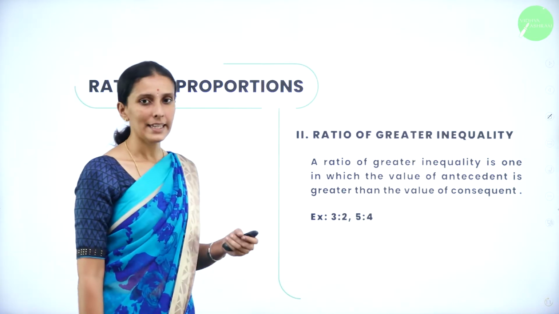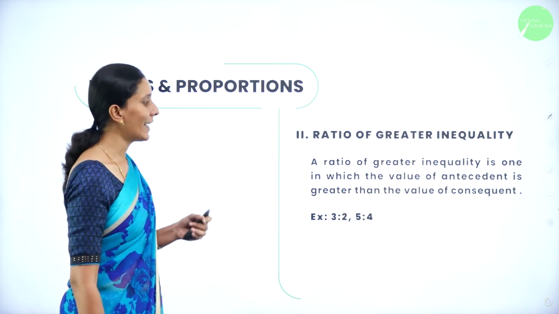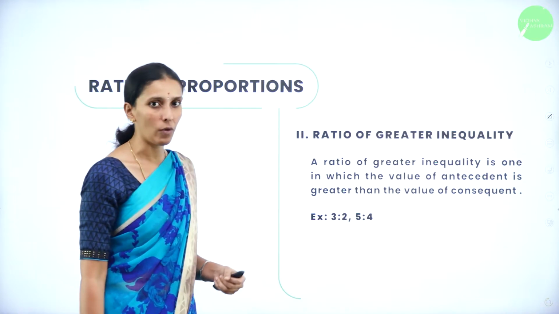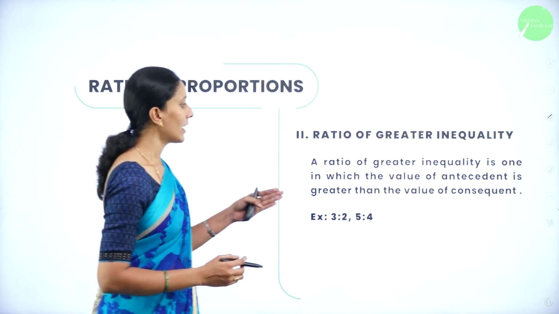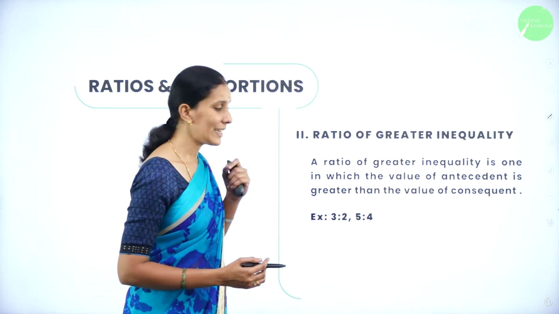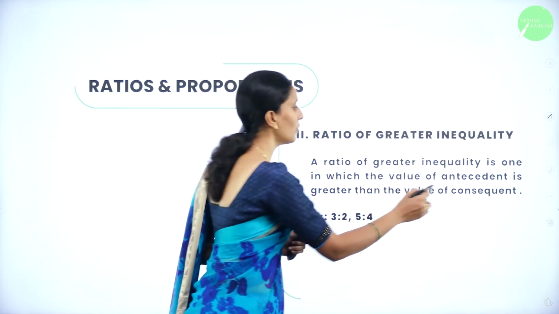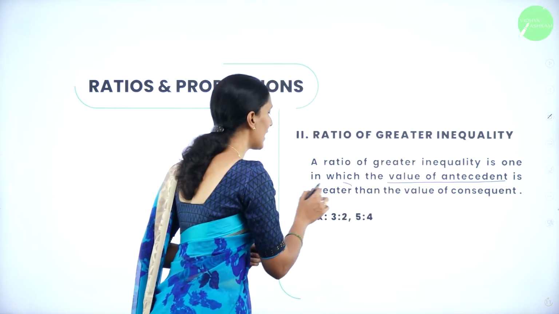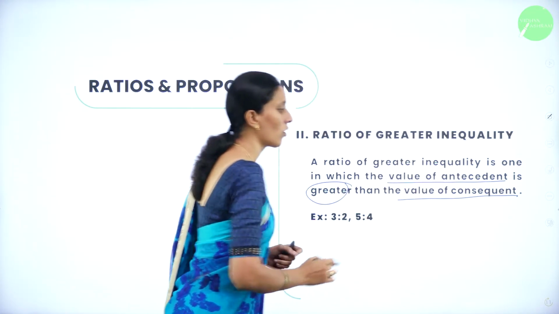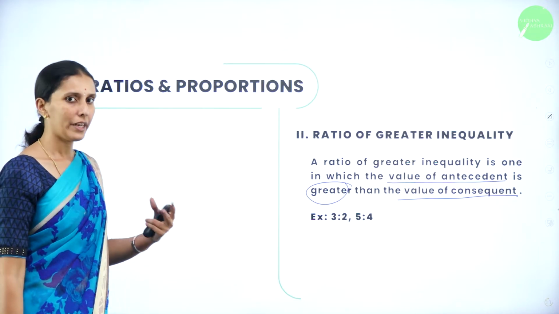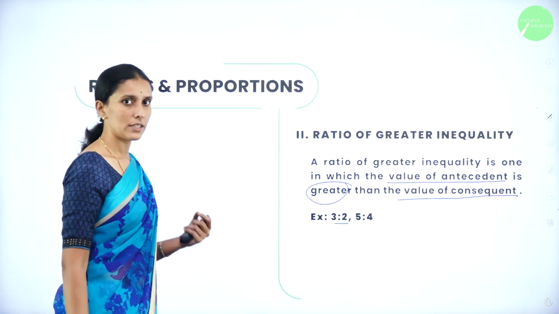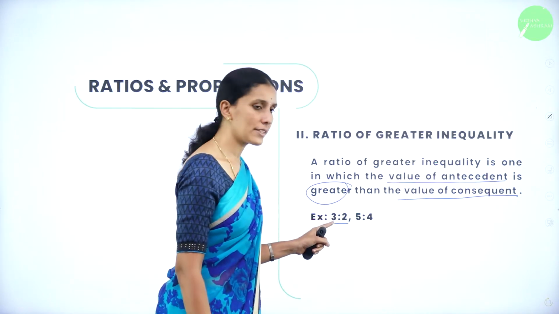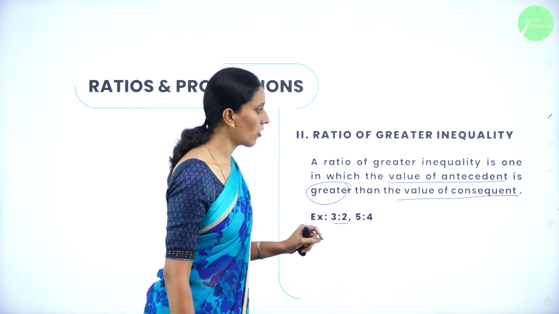Next, we have a second type of ratio called ratio of greater inequality. What does this ratio of greater inequality say? A ratio of greater inequality is one in which the value of antecedent is greater than the value of consequent. We know that whenever we write in fraction form, that is 3:2, you can see 3 is your antecedent and 2 is your consequent.